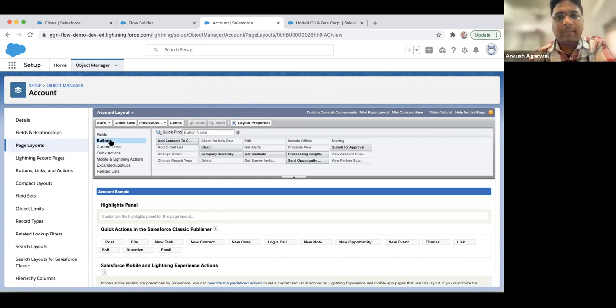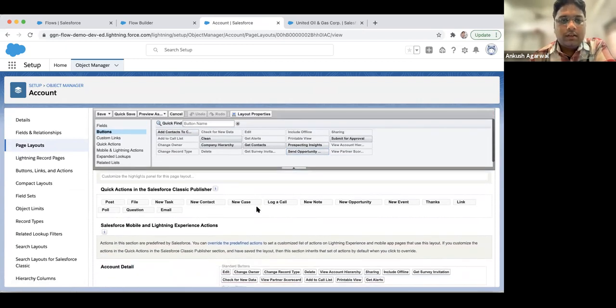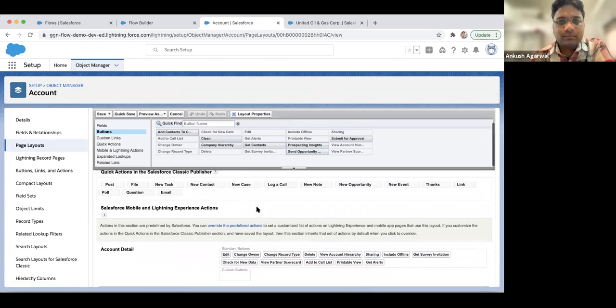So first you have to go to the button section and see this new button is available here, send opportunity details. So what you have to do, you just have to drag it and add it over here in custom buttons.